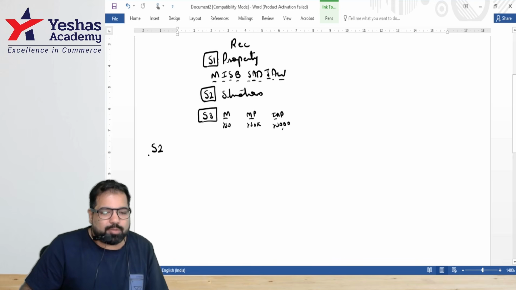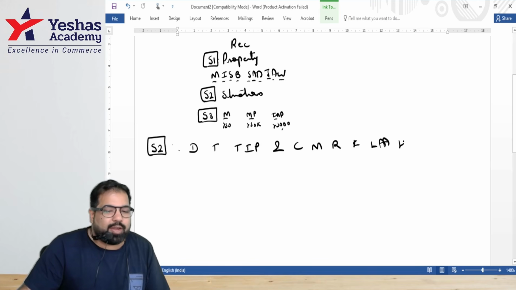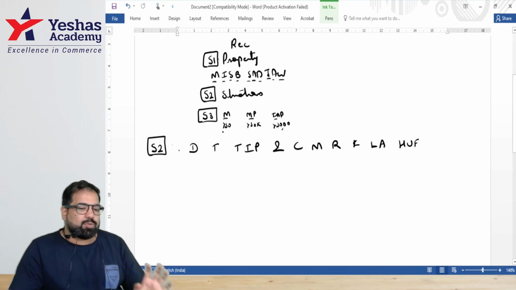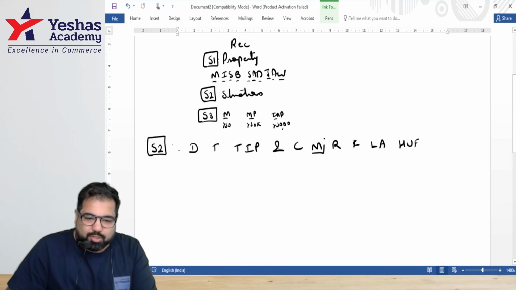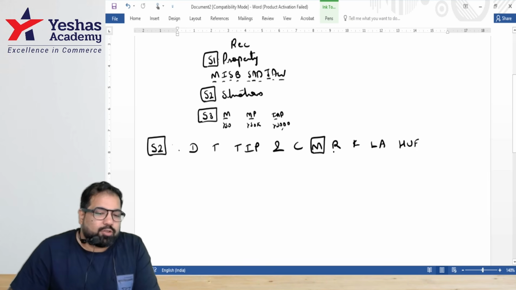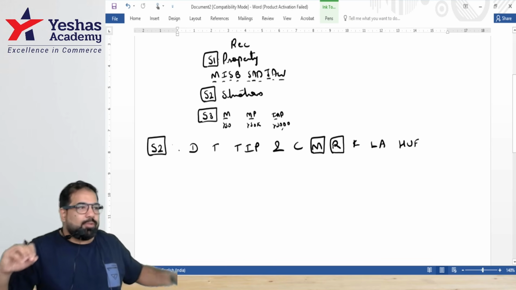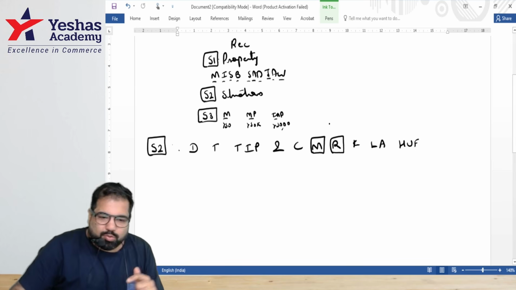Guys, there is a shortcut called "don't tax tip and COVID money received from LAHUF." Where will you find this, guys? In my quick book, or in your handwritten notes. If someone gives you gifts on the occasion of your marriage, then there is no tax. If they are your relatives, it doesn't matter whether it's marriage or any time. For example, your mom gives you a gold chain, guys. The intention is not to make profit, so there is no tax.